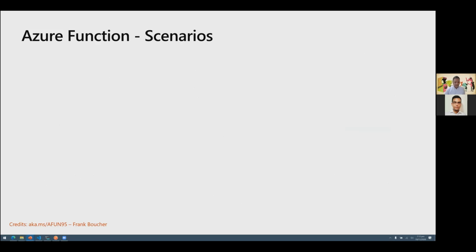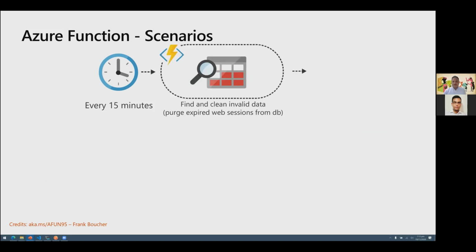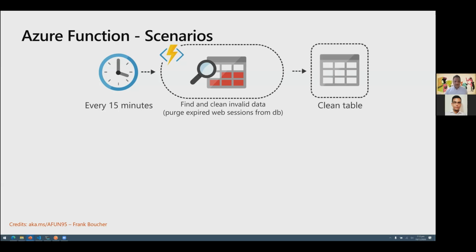So let's focus our energy on Azure Functions and look at some of the scenarios where we can use Azure Functions. The most common use case for Azure Functions is for doing something on a periodic basis. Let's say a use case where every 15 minutes, we want to clean up some invalid data. We might be having, let's say, web sessions stored inside a database, and those sessions are expired. We have orphan sessions, and we don't want to keep them in our database. So we can run a function which runs every 15 minutes, and it cleans up this table. So any invalid sessions or any orphan sessions which are expired, these are cleaned up.